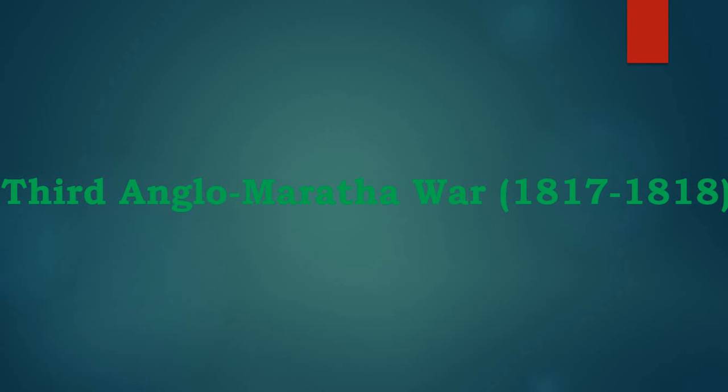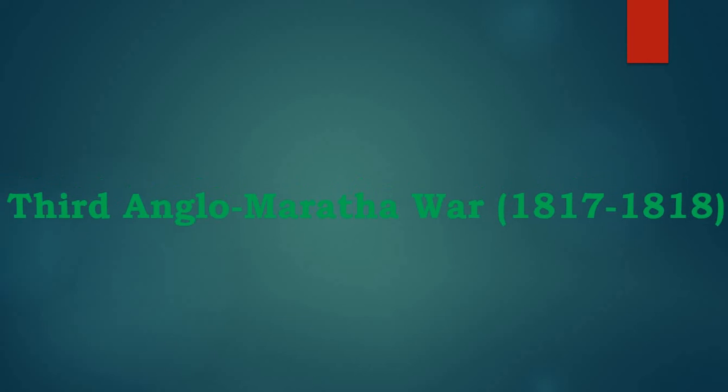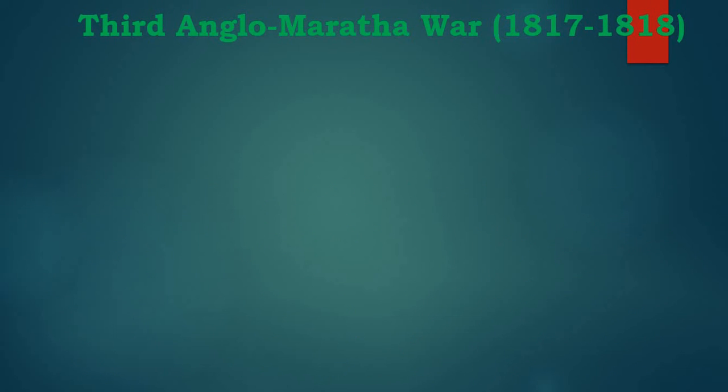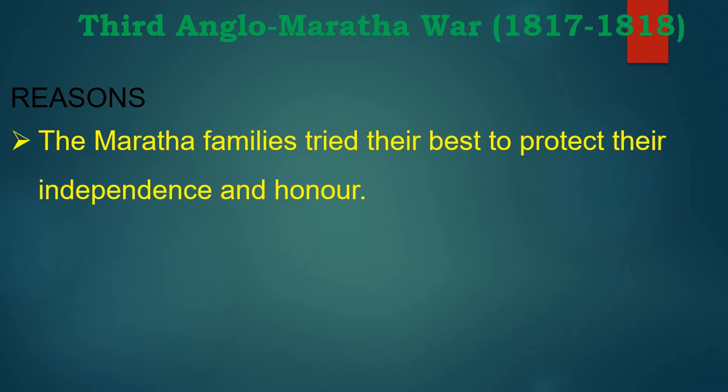Next comes the third Anglo-Maratha war, which starts in 1817 and ends in 1818. The reason behind this, students, is that by this time all the Maratha families were coming under the control of the British. The Maratha families tried their best to protect their independence and honor.